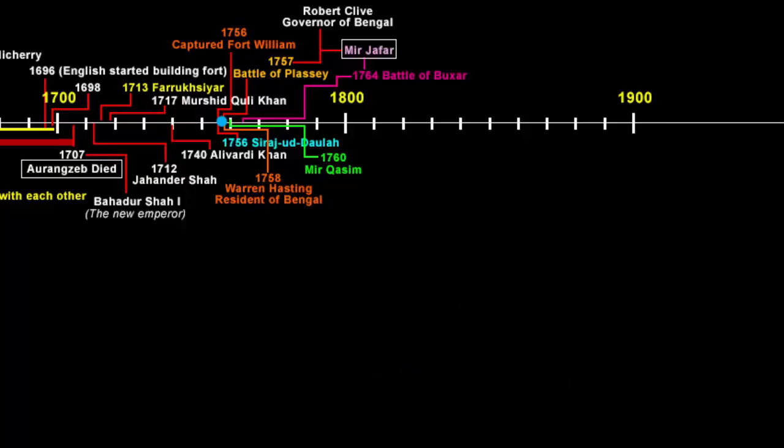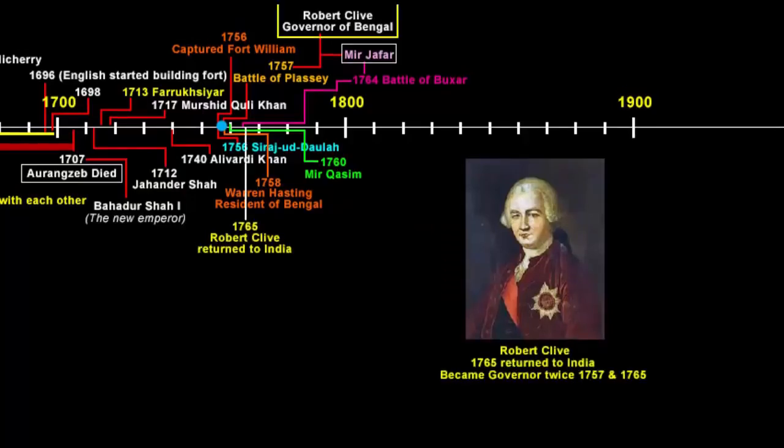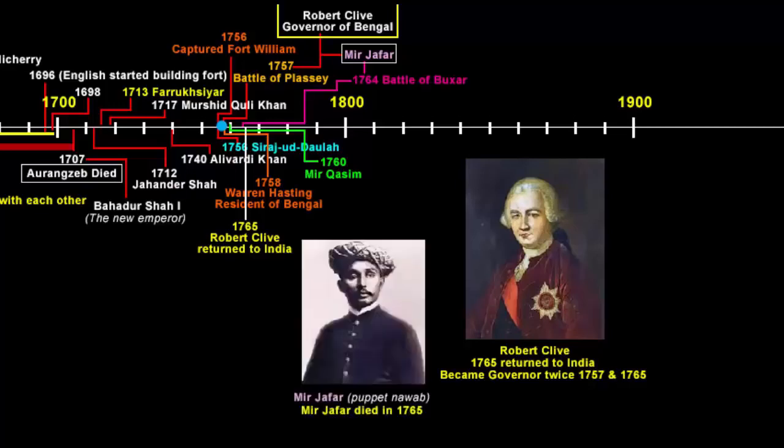During the Battle of Buxar, Robert Clive was in England. He returned to India for the second time in 1765 and was appointed the Governor of Bengal, from 1765 to 1767, for the second time. In 1765, Mir Jafar died, as he was the Nawab of Bengal, and soon after his death, the mood of the company changed, because the company demanded more money from the Nawab to finance its wars and meet the demands of trade and its other expenses. It wanted more territories and more revenue, and a lot of times these puppet Nawabs would not listen, as they had to maintain a basic appearance of dignity to gain respect in front of their people. So basically, the company was tired of the puppet Nawab system.